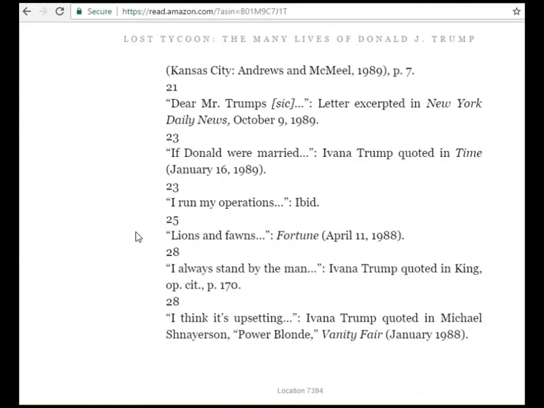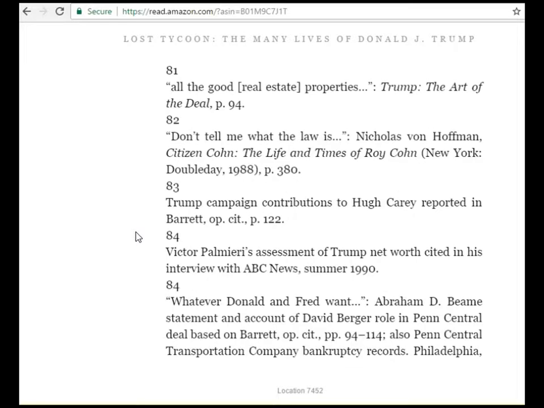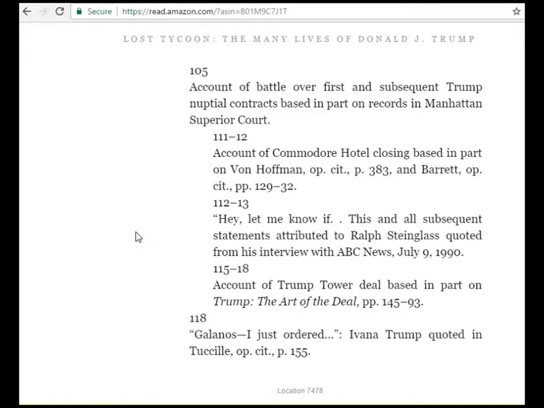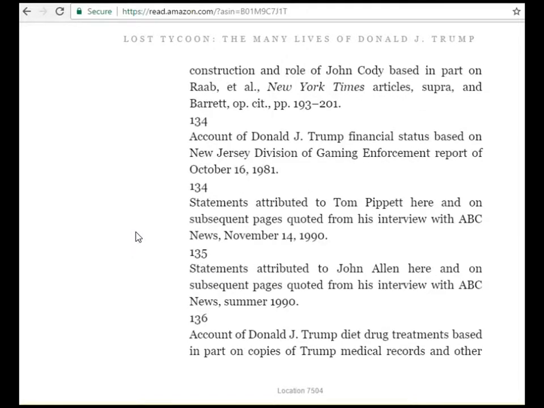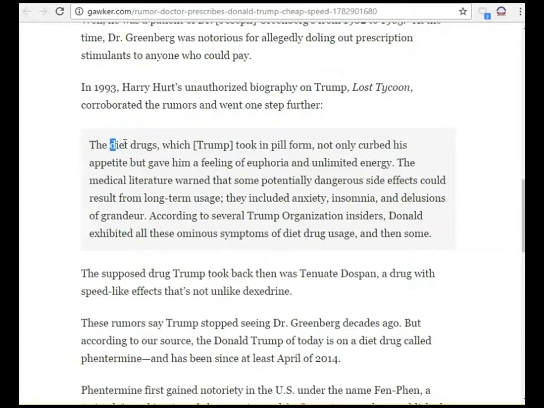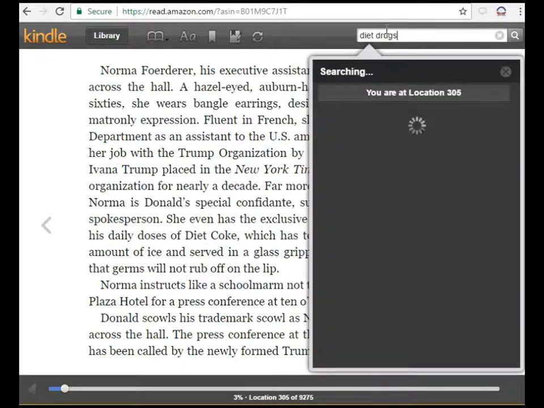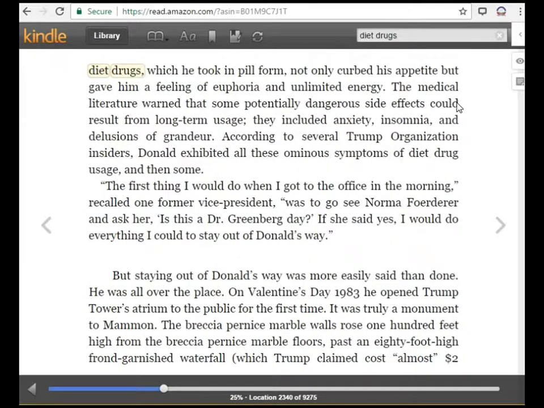Skipping to the end, I just want to scan through the notes and get some sense of the degree to which this book is accountable for its sources. It looks like it does a pretty good job. So the quote that we're looking for has to do with diet drugs. Let's try to find that quote here in the book. So here it is. There's the quote.